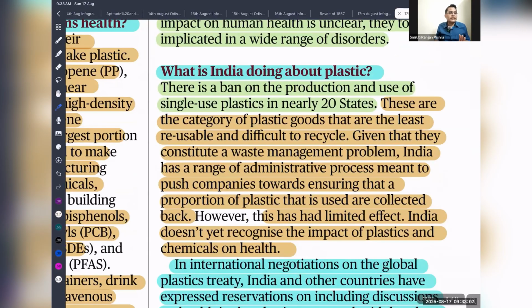So what is India doing about plastic? Recently in India, we are banning single-use plastic. Single-use plastic means plastic that is designed for only a single use. For example, the cup and the spoon that are used for single-use purposes.